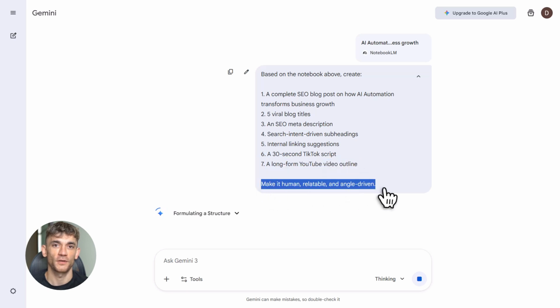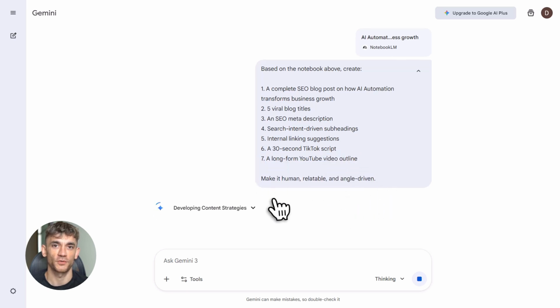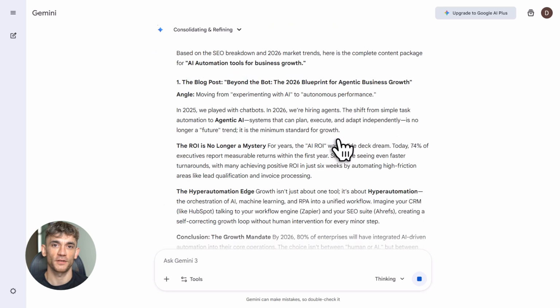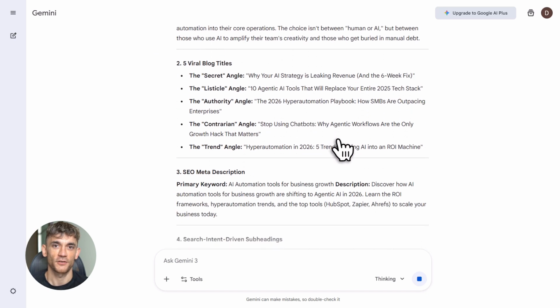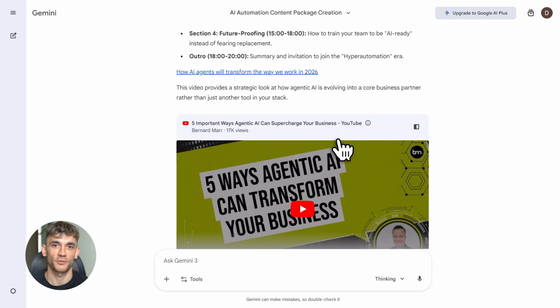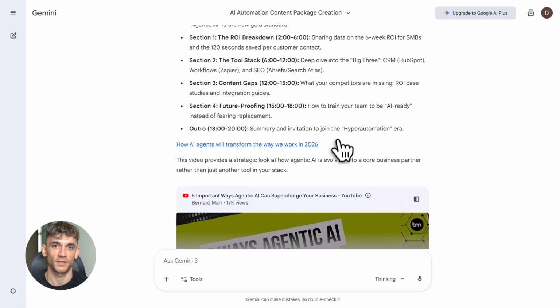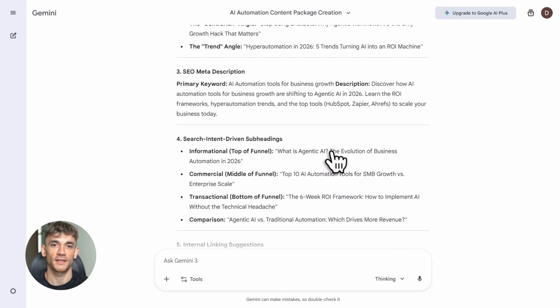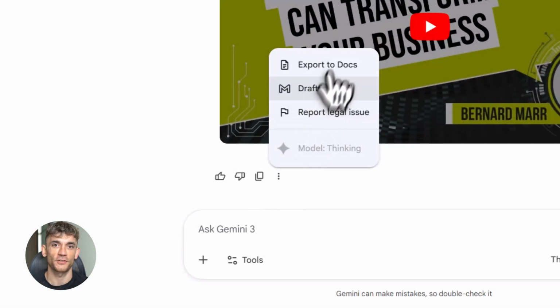Not just any blog post, but one that's structured for SEO, written for humans, and ready to publish. Plus, you get bonus assets like TikTok scripts and YouTube outlines. That means you can repurpose the same research across multiple platforms without doing extra work. But we're not done yet. Here's the secret sauce that takes this from good to insane.